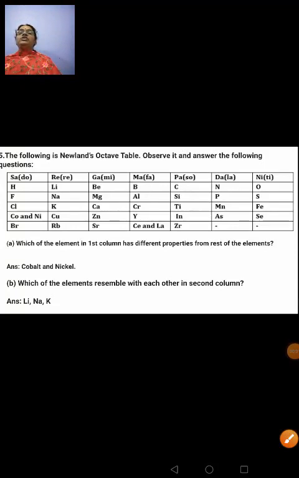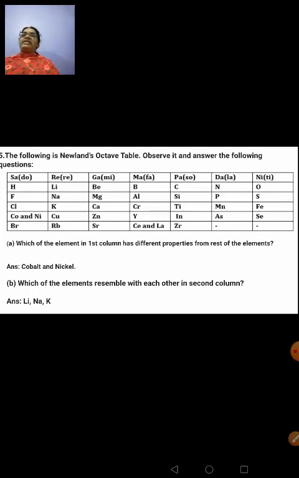This question now. The following is Newland's octave table. Observe it and answer the following questions. So they have given you the Newland's periodic table, and based on this they have given a few questions and you have to answer. I have given the answer after each question there. Which of the elements in the first column has different properties from the rest of the elements?